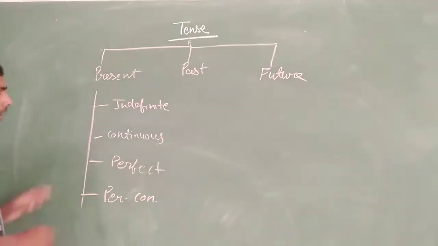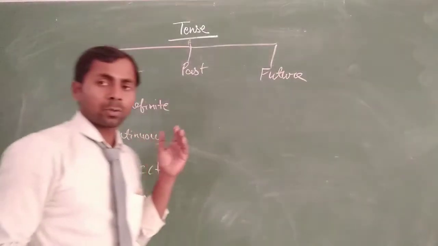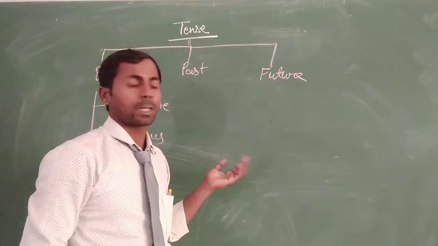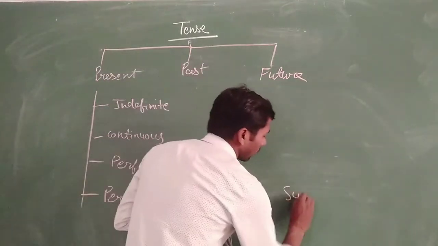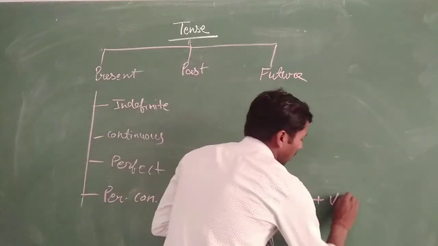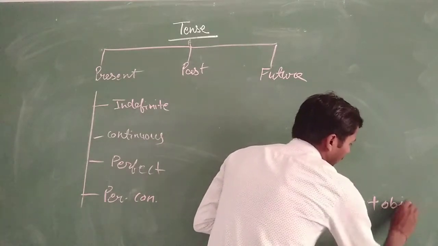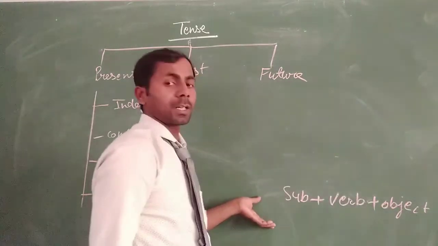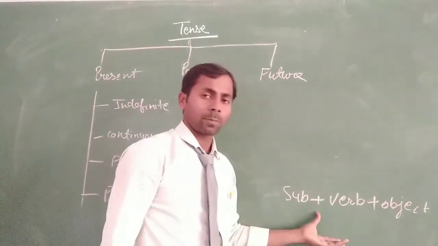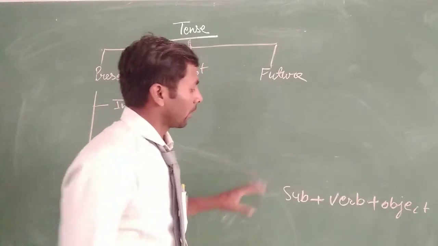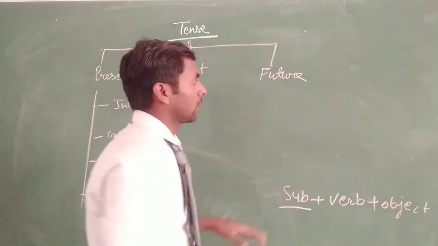You have also read before how the structure of a sentence is, like this: subject, verb, and object. We can make a sentence using all three parts of speech.